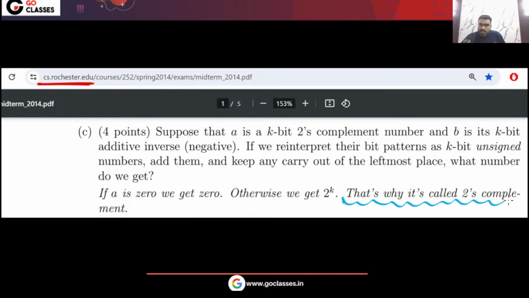You can see that is the reason it is called 2's complement. Because of this property, we call it 2's complement. And what will happen if your number is 0? If your n is equal to 0, then what will happen? Tell me. In this situation, your m also will be 0. If n equal to 0, then your additive inverse also will be 0.